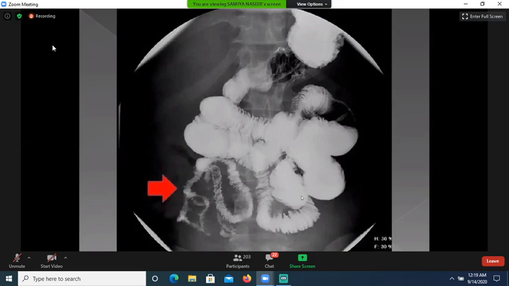Again, this is a spot film from the barium follow through, demonstrating what type of obstruction. This is partial obstruction, high grade or low grade? High grade partial obstruction. In high grade partial obstruction, there will be delay in the passage of the contrast, and the valvuli will be deformed. So in this spot film, valvulae are not deformed. This is low-grade partial obstruction, and passage of contrast is seen beyond the point of transition.